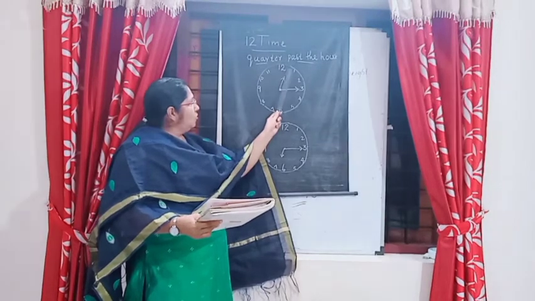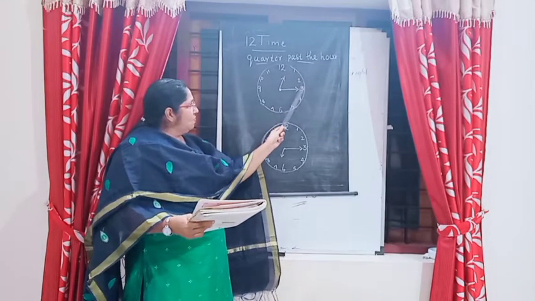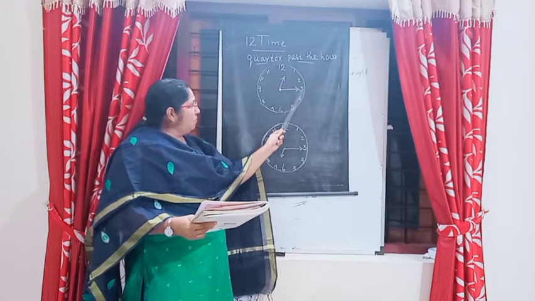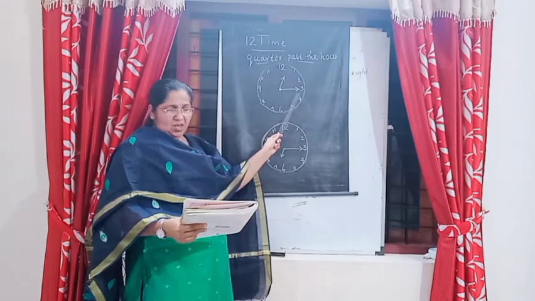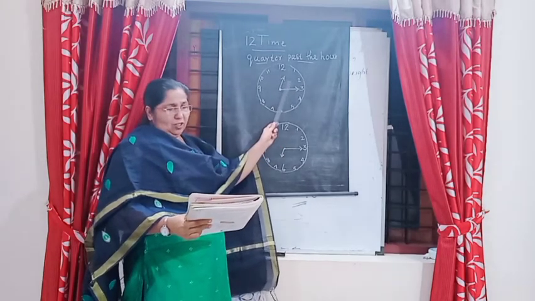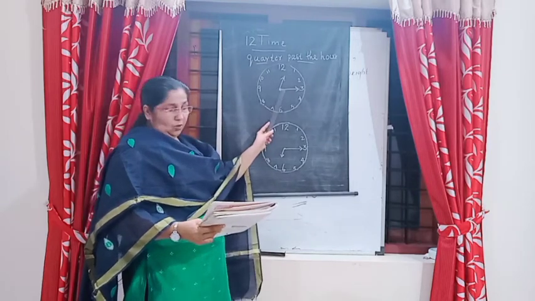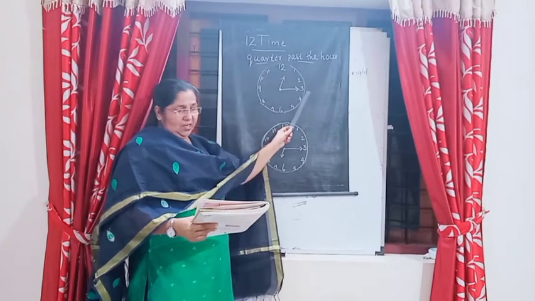See, from here to here: 5 minutes, 10 minutes, 15 minutes. Here is 15 minutes. The minute hand is at 3. It is a quarter of the way around the clock. So, quarter stands for 15 minutes.